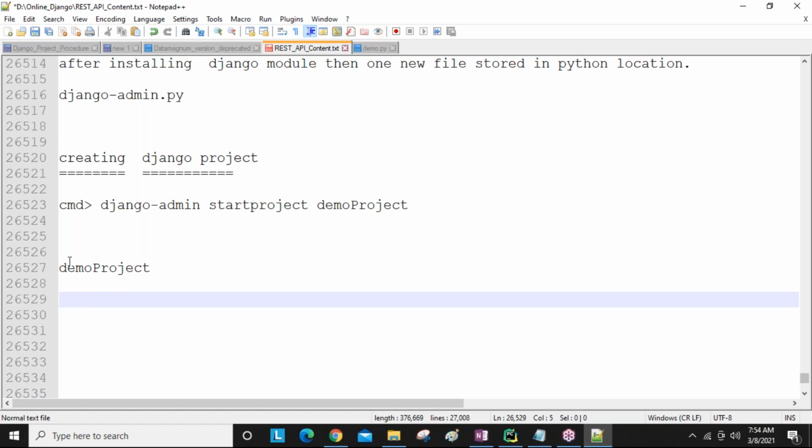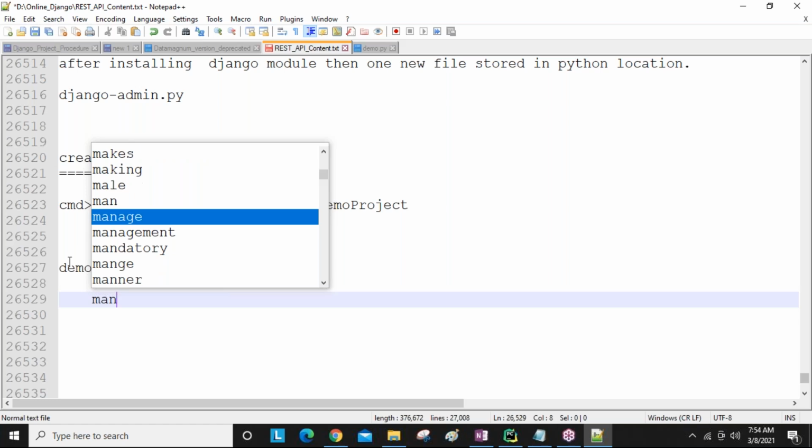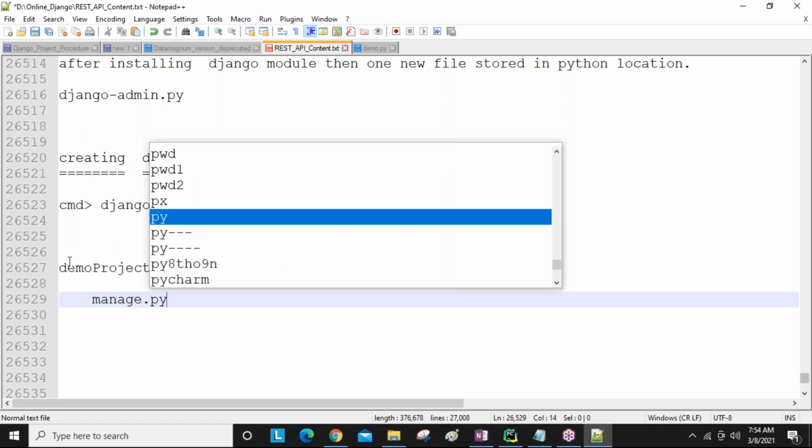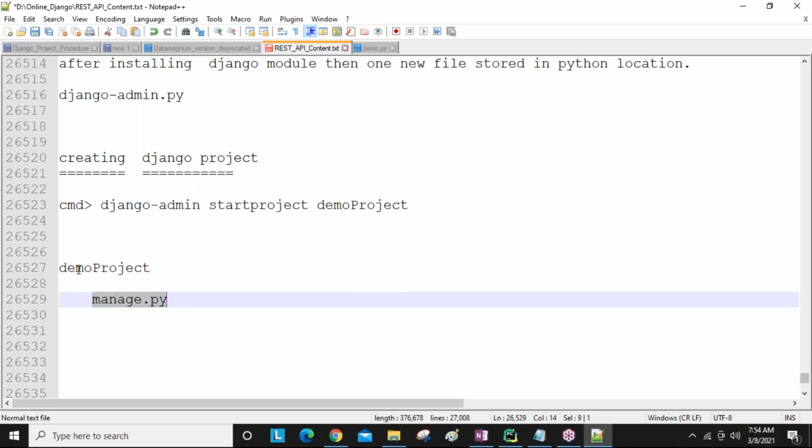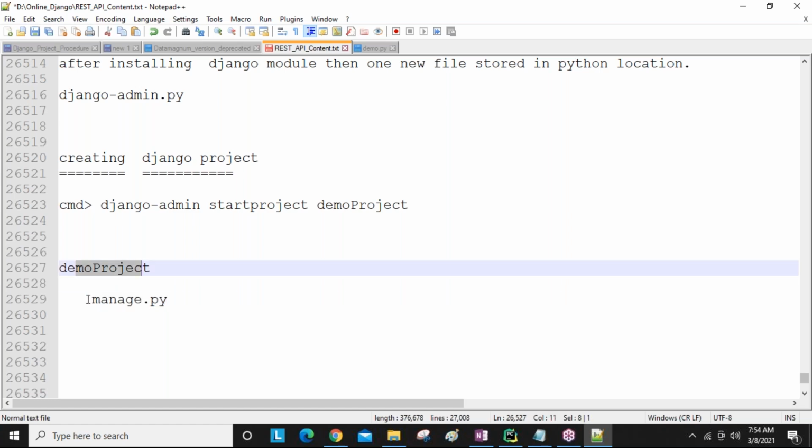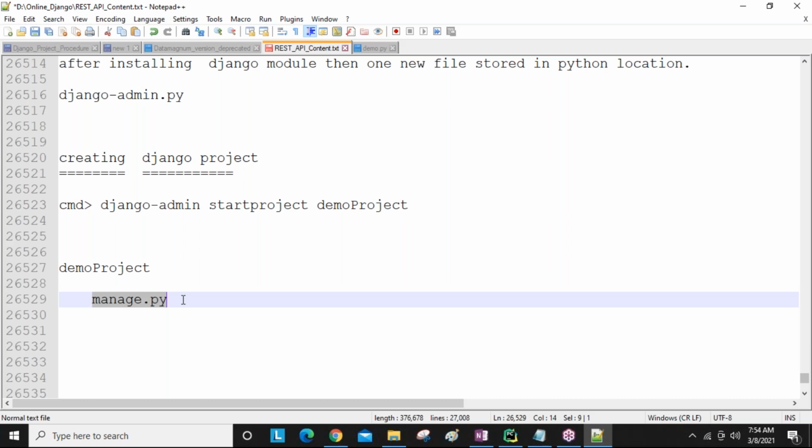Inside this folder, we get one new file, manage.py, which manages all applications: creating them, running the server, creating the tables. Everything related to this project is managed by the manage.py file. Regularly we are going to use this file, guys. It is one file for executing commands only.